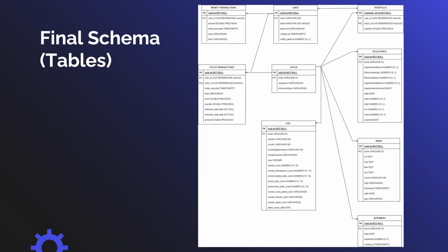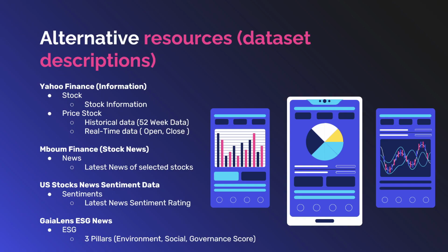Now, on to the datasets we've used. We've incorporated the Yahoo Finance, Alpha Vantage, and FinBrain Technologies APIs for real-time stock data and sentiment analysis. Additionally, the Gaia Lens ESG Scores API helps users make socially responsible investments. These datasets collectively provide accurate and insightful data for a realistic paper trading experience. With this robust schema and reliable datasets, we enable an informed and engaging trading experience.